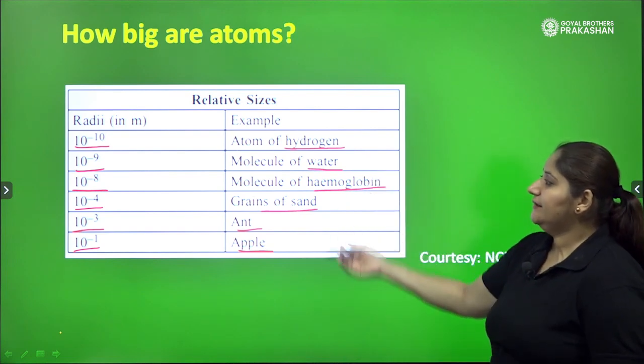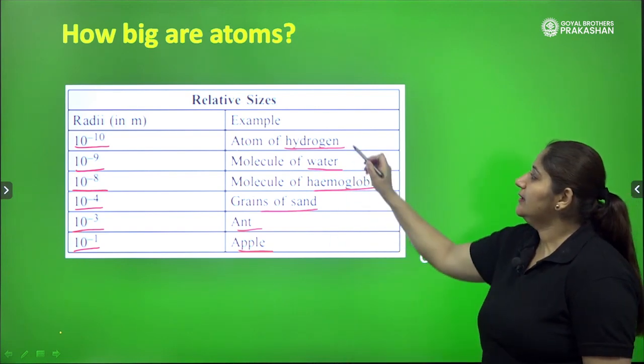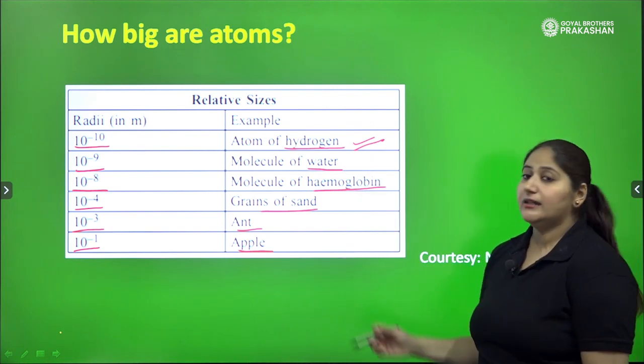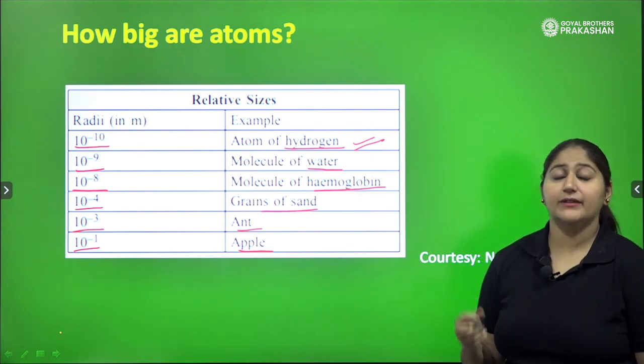See the relative sizes. How small is the atom as compared to an apple, right? So atoms are really very small or very tiny particles.